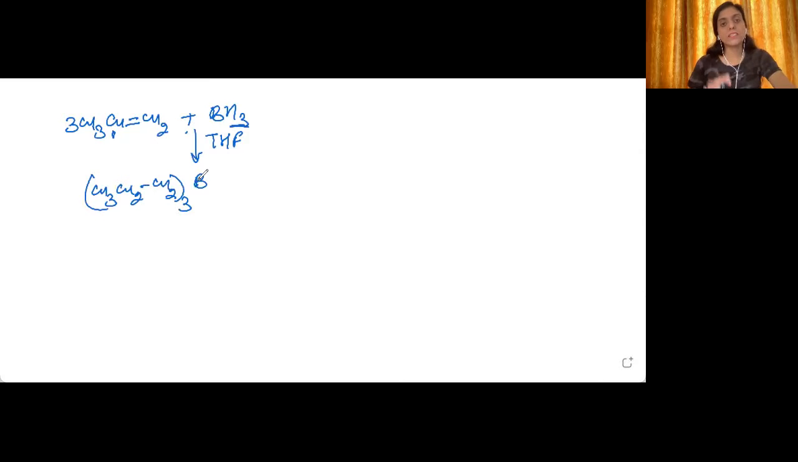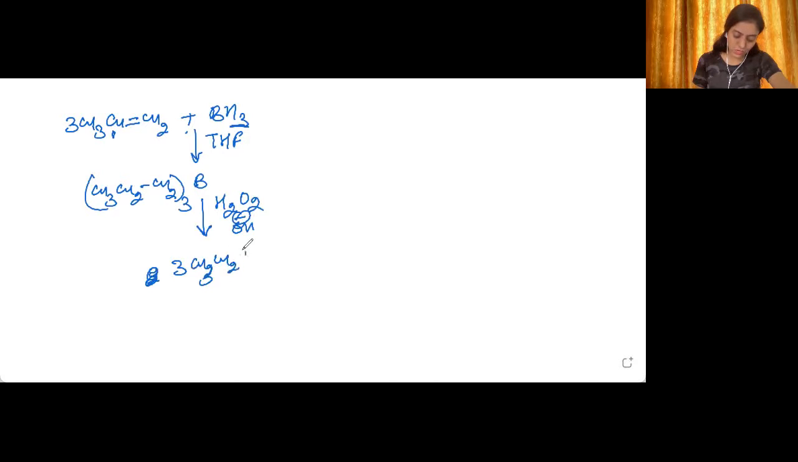Now this step is known as hydroboration. What is this step known as? It is known as hydroboration. After this, there will be oxidation. Oxidation will be with hydrogen peroxide in the presence of a base. What will it lead to the formation of? It will lead to the formation of alcohol.